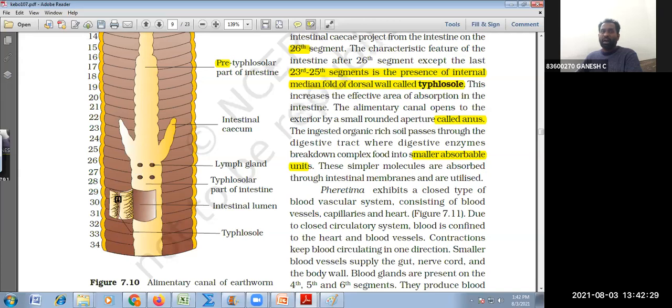Don't mistake it: after 26 you have the typhlosolar folding. It is a slightly confusing statement, but remember, Typhlosole is after the 26th segment.